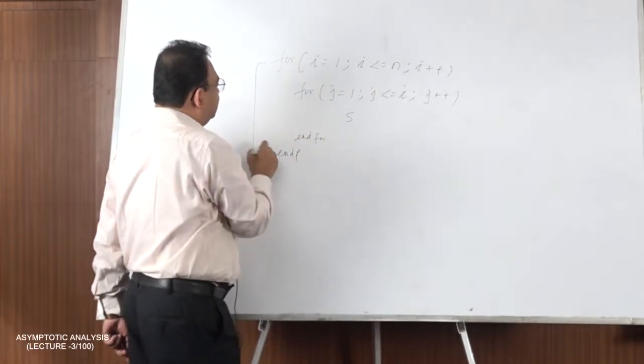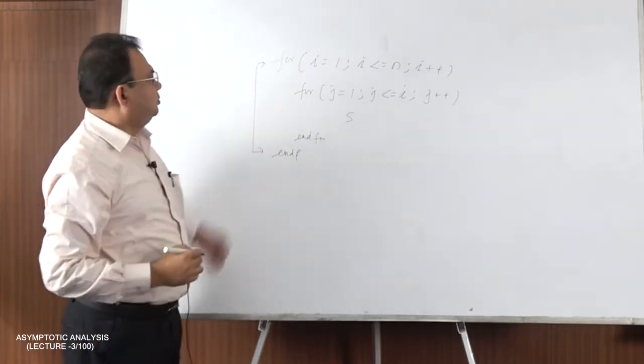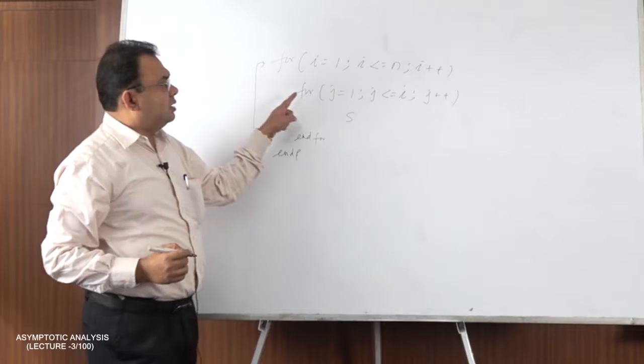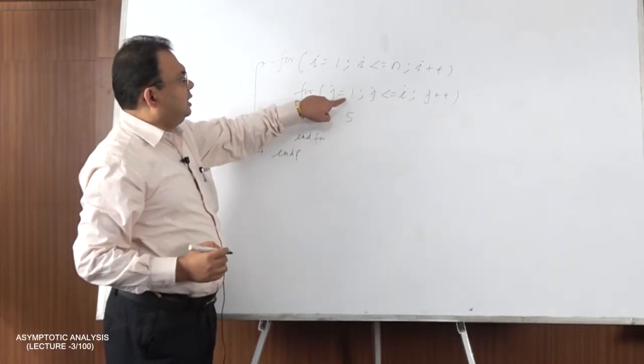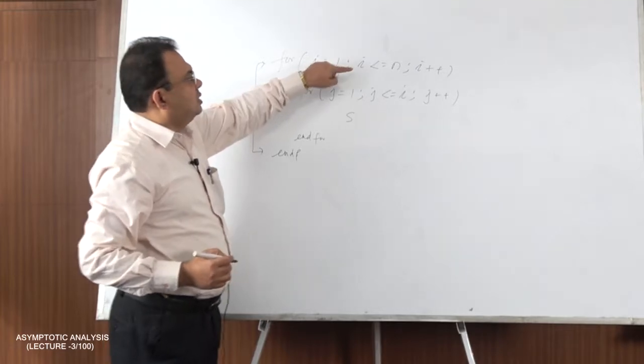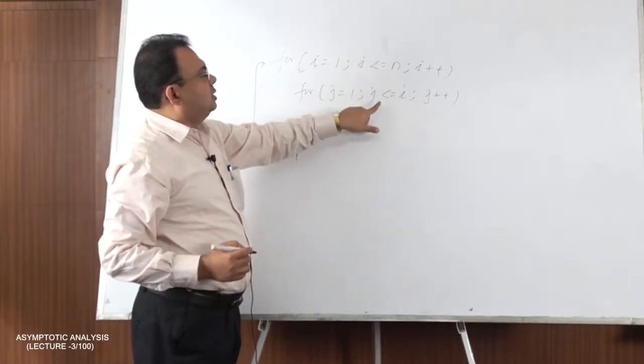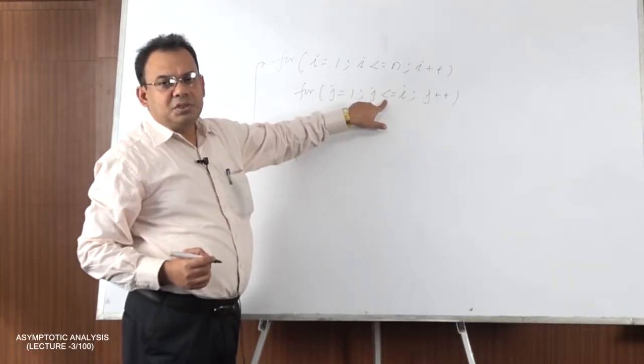So we are interested in calculating the analysis for this part of the algorithm. Now understand the difference here. Here the inner loop is dependent on the value of the outer loop, because whatever the value of i is, that controls the number of iterations of the inner loop.